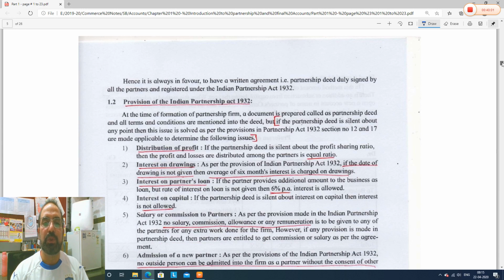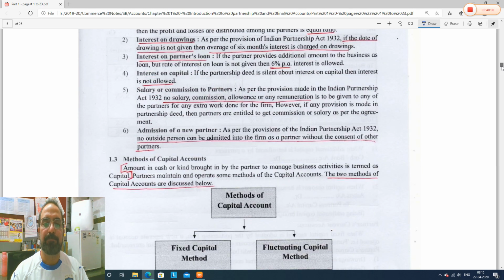So guys, in my next video I will teach you the provisions of the Partnership Act 1932, and I will explain the methods of capital account in my next lecture.